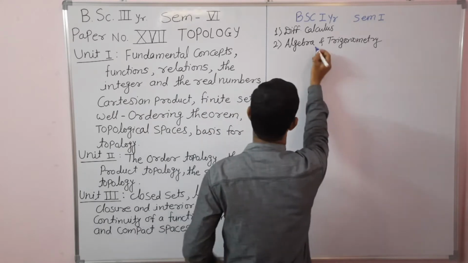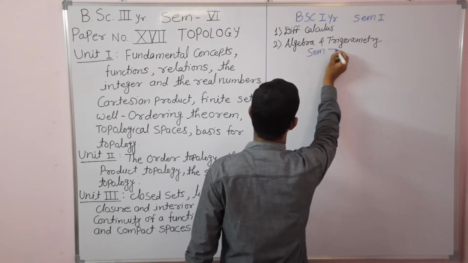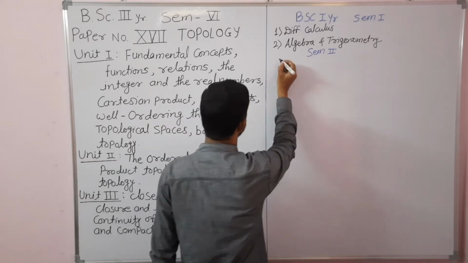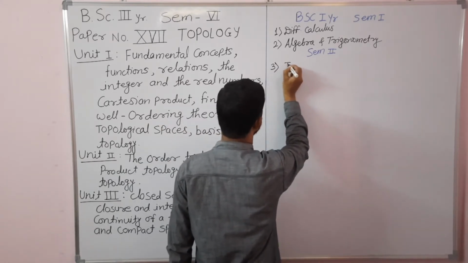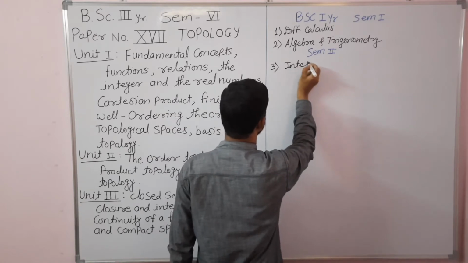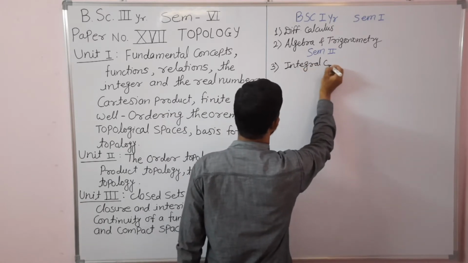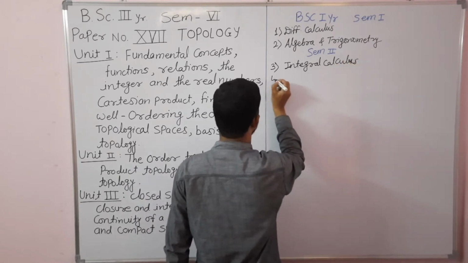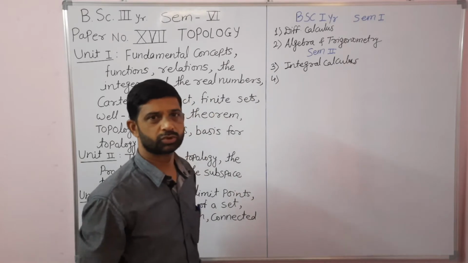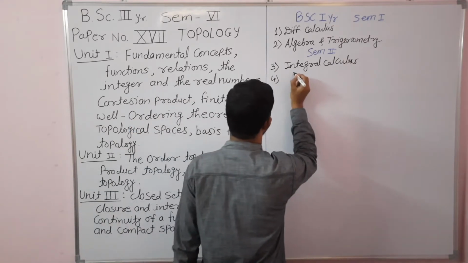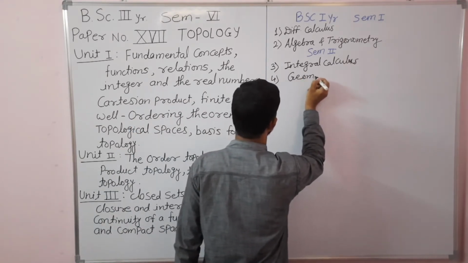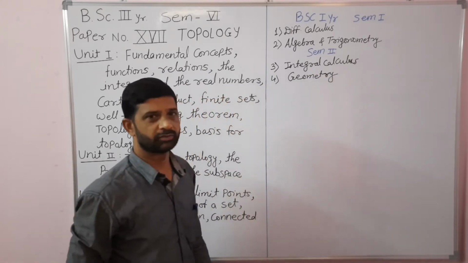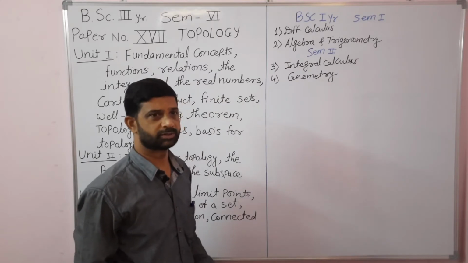Then in semester second, we have studied two more theory papers. Those were paper number 3, integral calculus. Then paper number 4 was geometry. So these were the 4 theory papers that we have studied in the BSc first year.